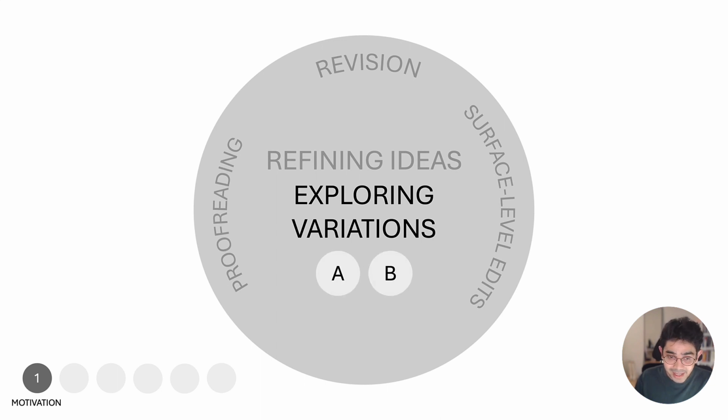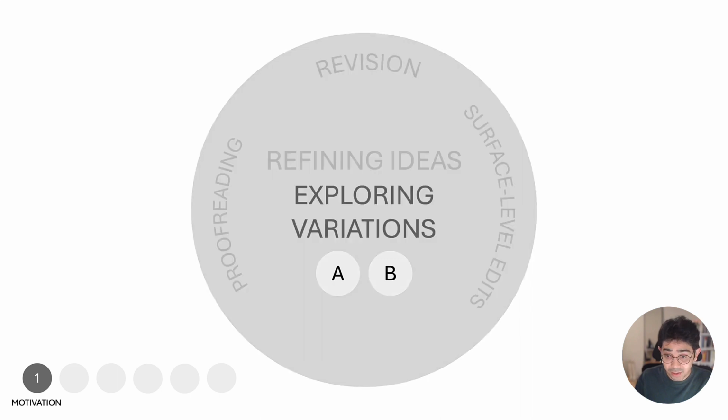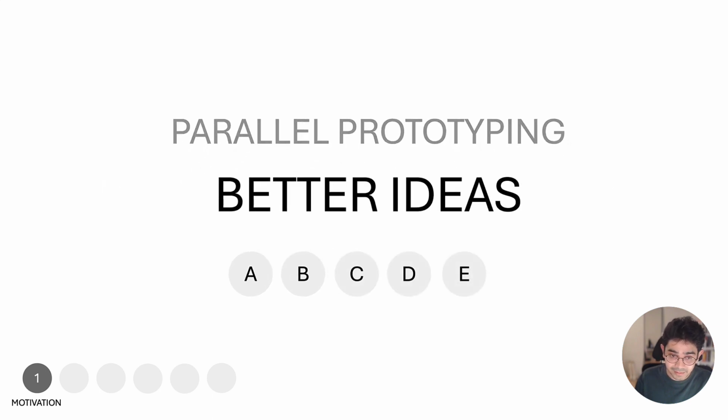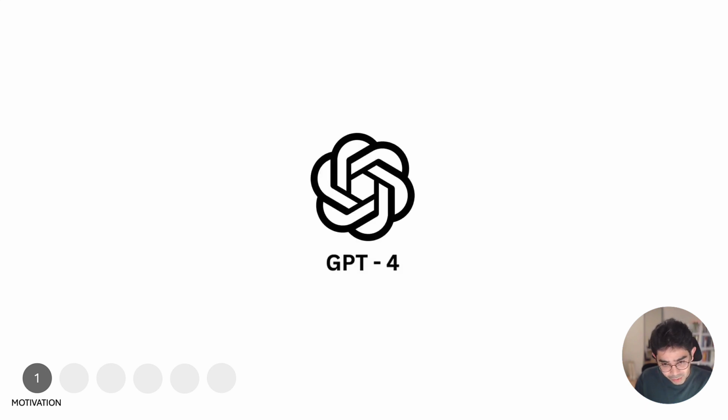Human-computer interaction and traditional design practices on parallel prototyping suggests that exploring multiple alternative designs, say at least 5, can spark better ideas. And we hypothesize that this principle can be applied to writing and that state-of-the-art large language models can play a role in this and enhance the rewriting process.